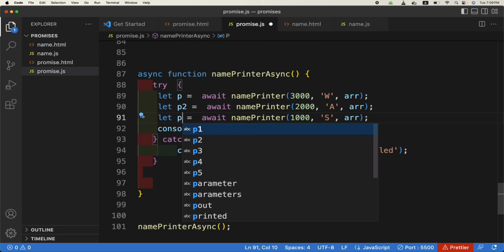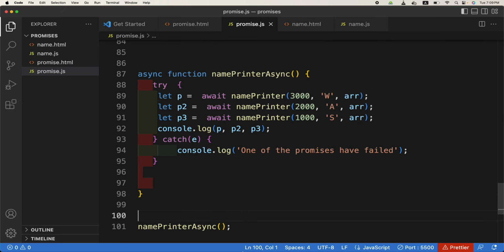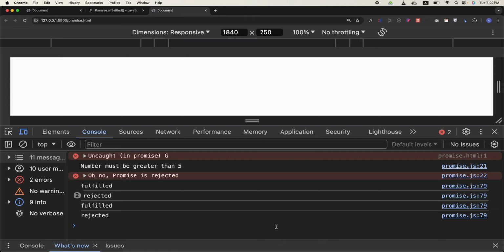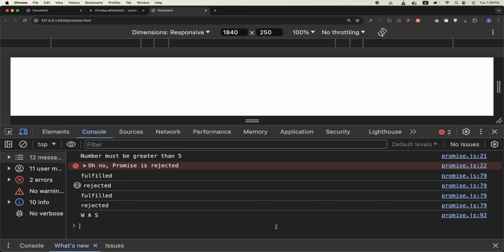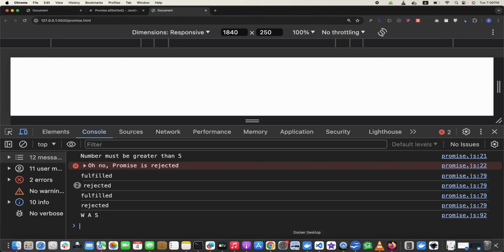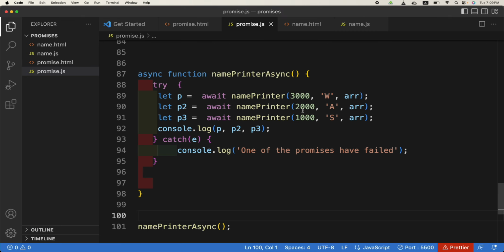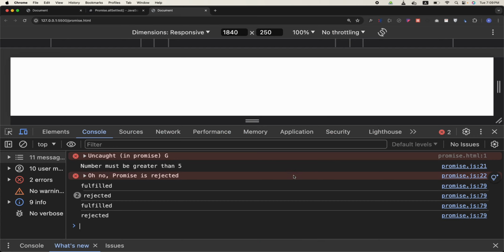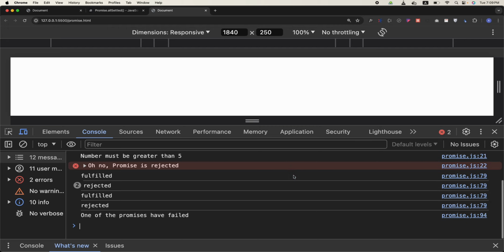Okay, but if we make one of them, say this one, D, let's see how it behaves. So you can see one of the promises have failed.